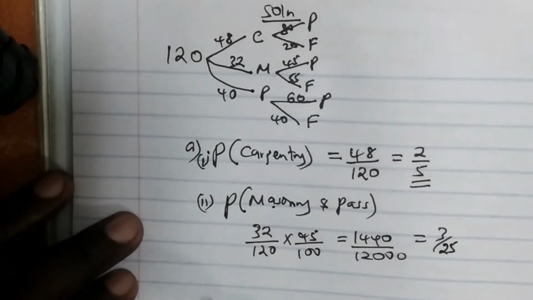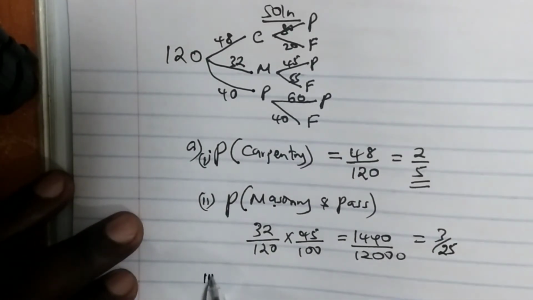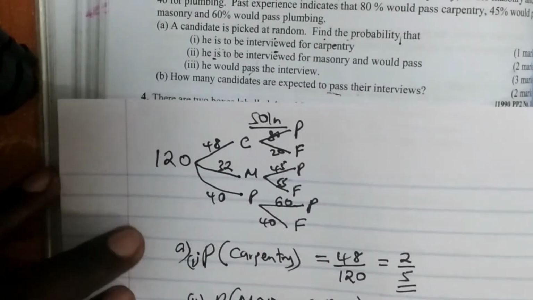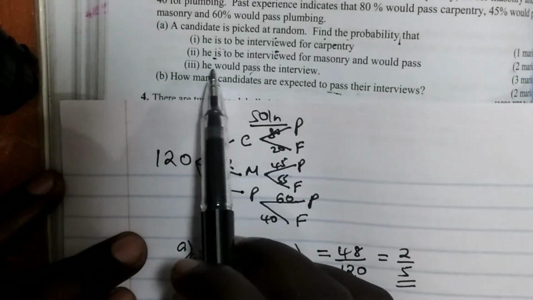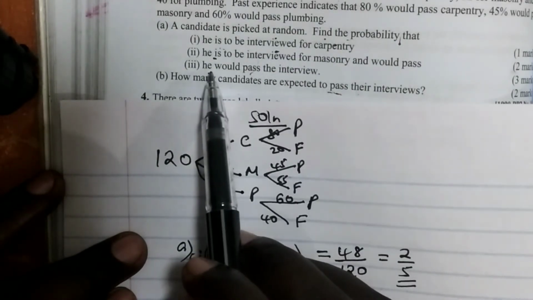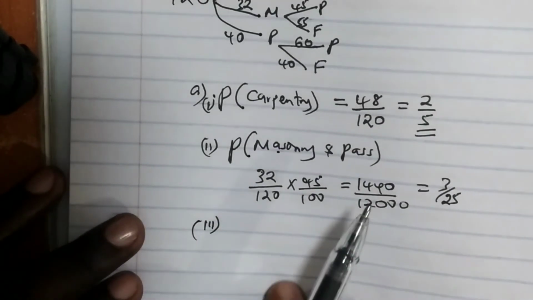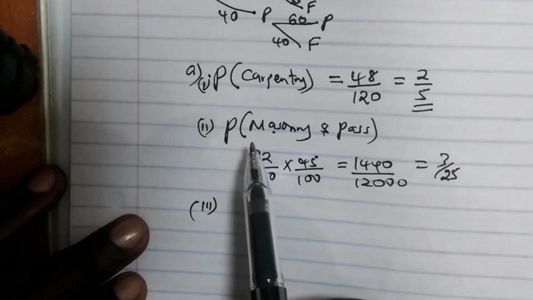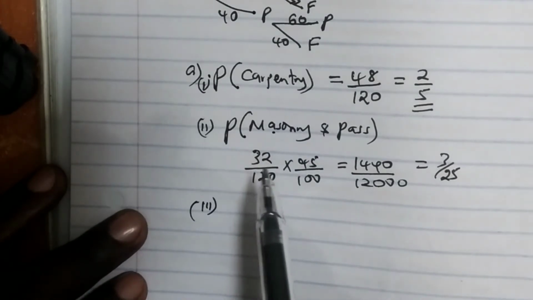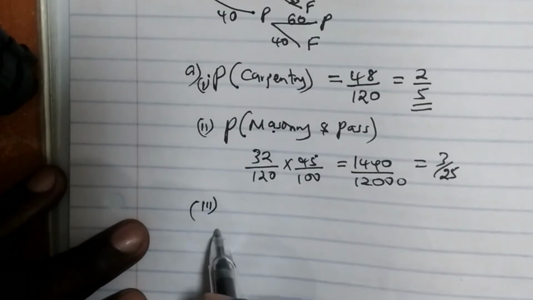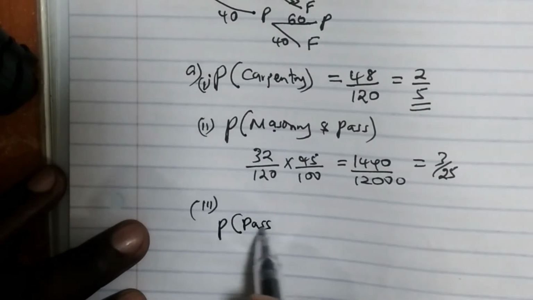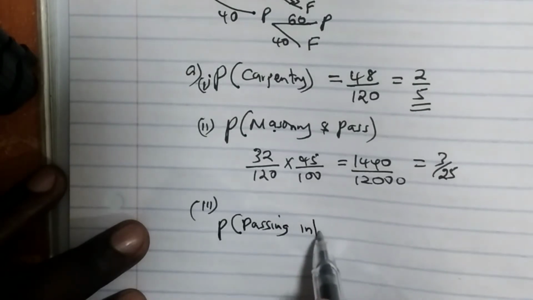We move down to Roman 3. And Roman 3 says, find the probability that he would pass the interview. So what it means is that whether it is carpentry, masonry, or plumbing, so we come and say probability of passing the interview.